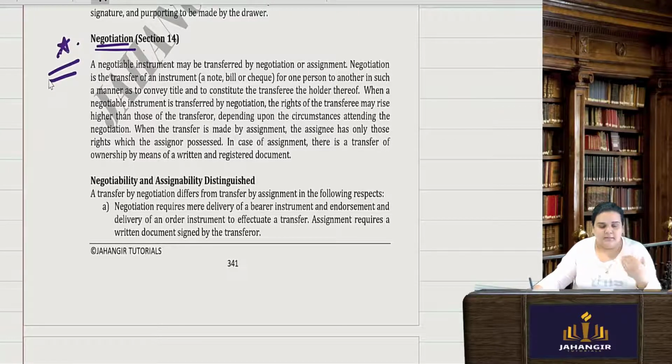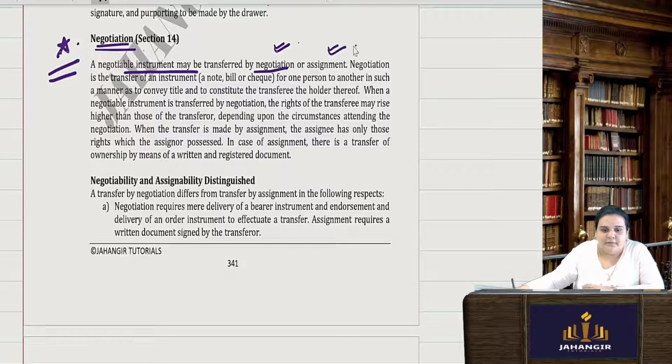This is another topic altogether. Negotiation, we saw what is negotiation. Okay, but negotiation and assignment, they are two different things. Though they sound very similar, and the nature of the particular act is very same, but also they are different. How? A negotiable instrument may be transferred by negotiation, or it can be transferred by assignment.